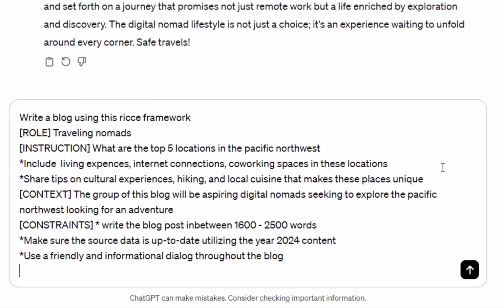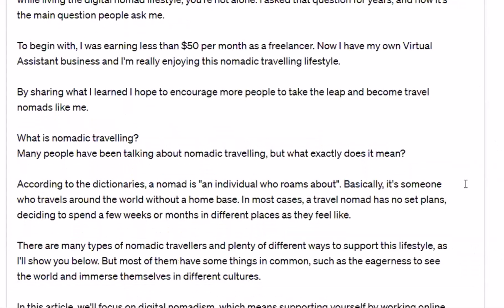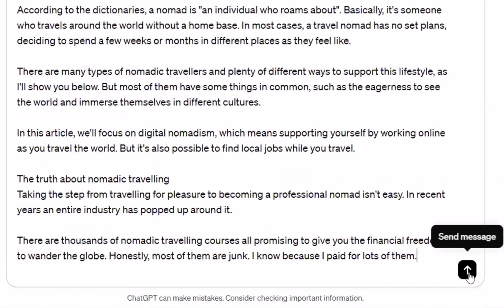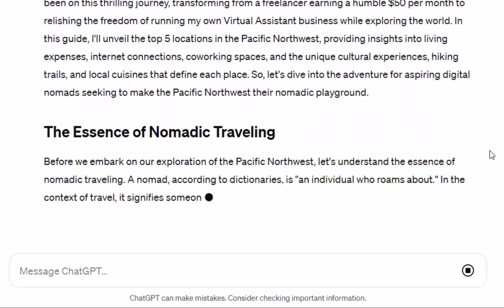That's my context. Constraints: write a blog post between 1,600 and 2,500 words. Make sure the source data is up to date, utilizing the year 2024 content. Use friendly and informative dialogue throughout the blog. And then the last piece is going to be, I'm going to take some example documents that I would like to see, and I'm going to paste those in here as well. And then the last piece I'm going to do is I'm going to go ahead and submit this, and you're going to see that's going to go ahead and type this out for you.